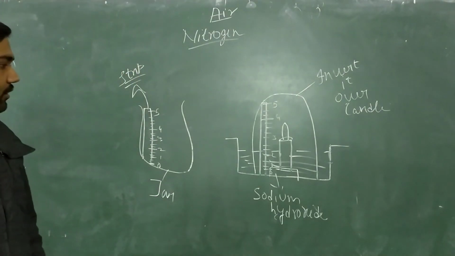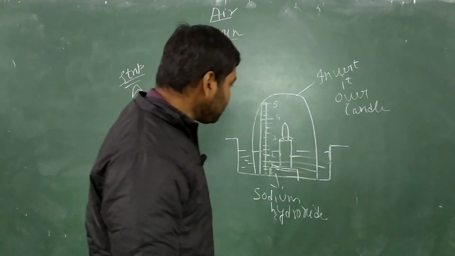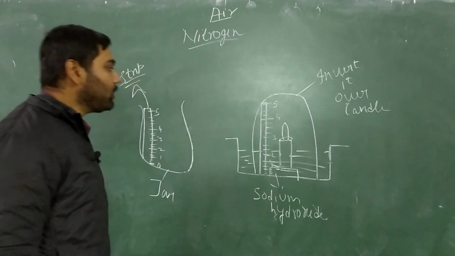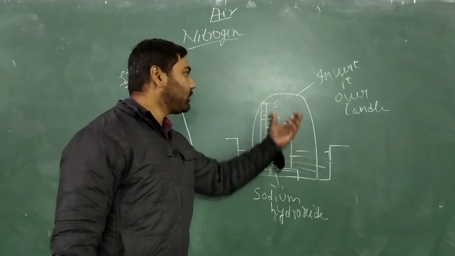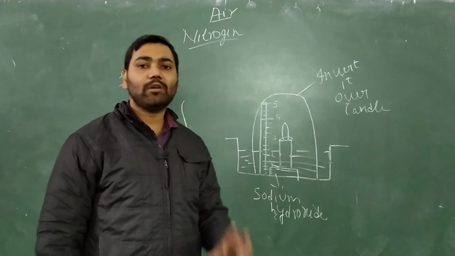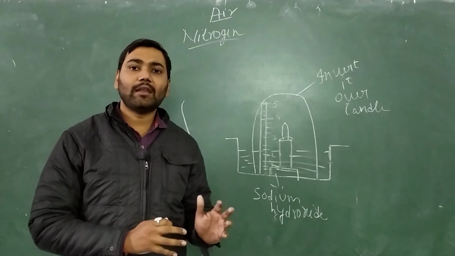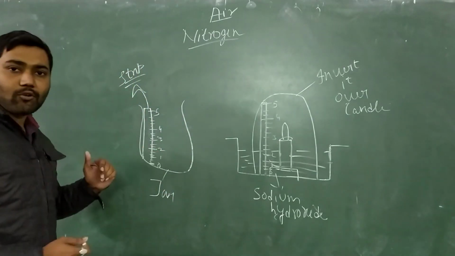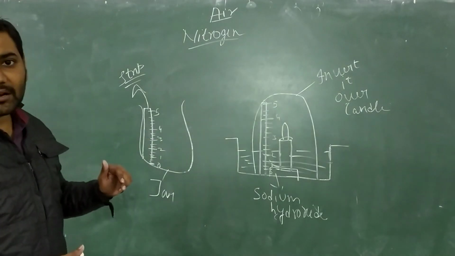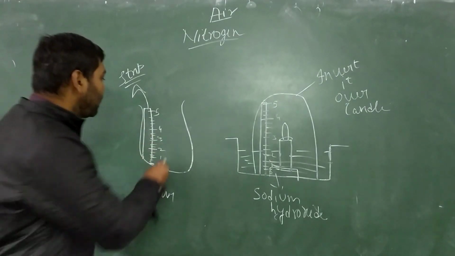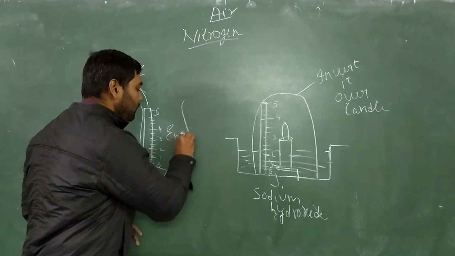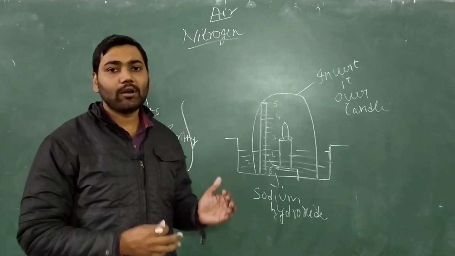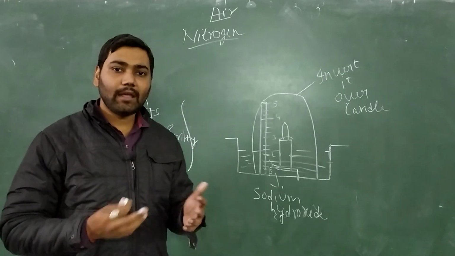Now what we are seeing is that the level of sodium hydroxide will decrease after some time. Why? Because this inverted jar is carrying air inside it. Why? Because it is empty from inside. We have not placed anything inside that jar. So it is filled with air.